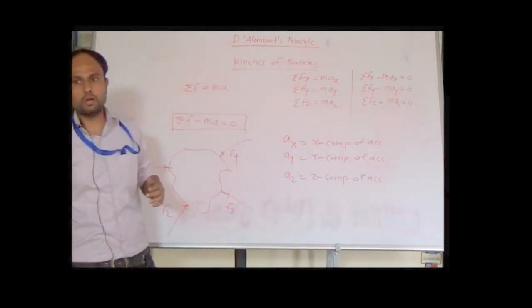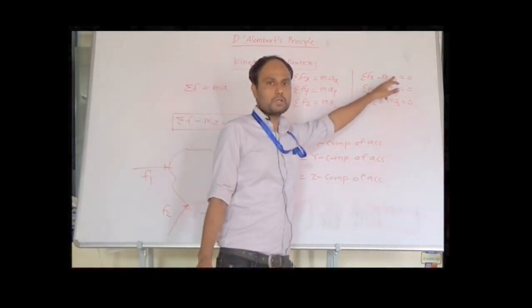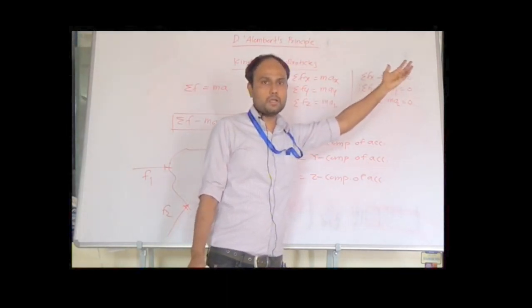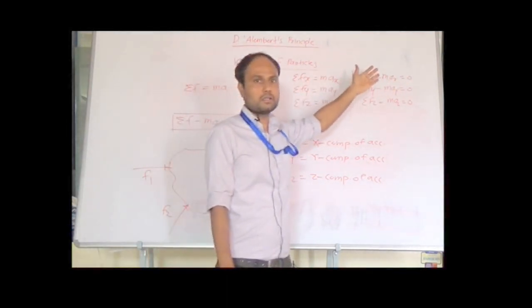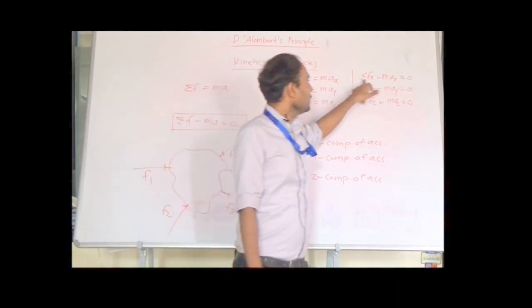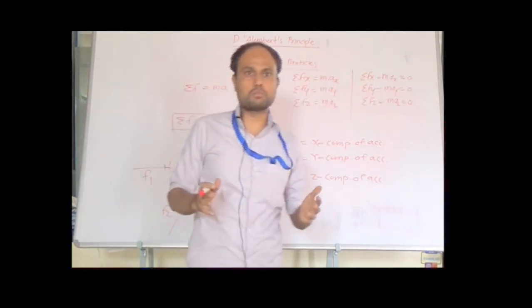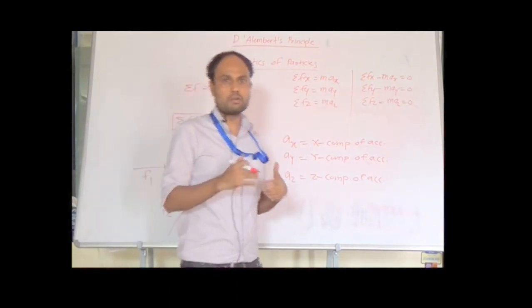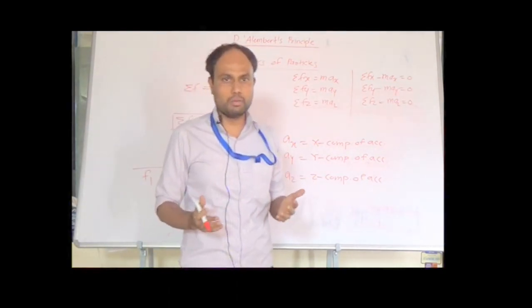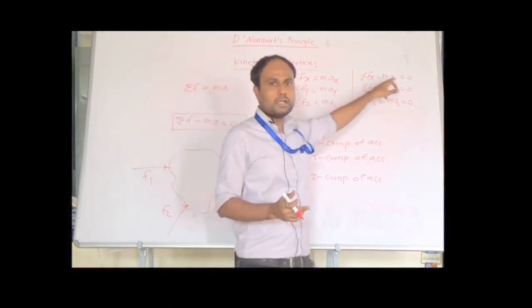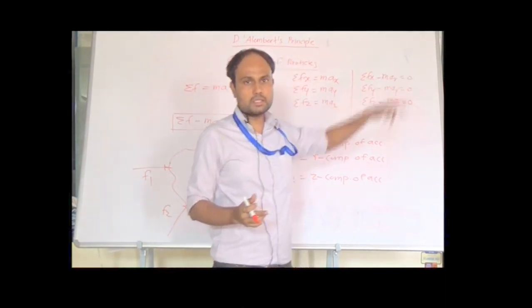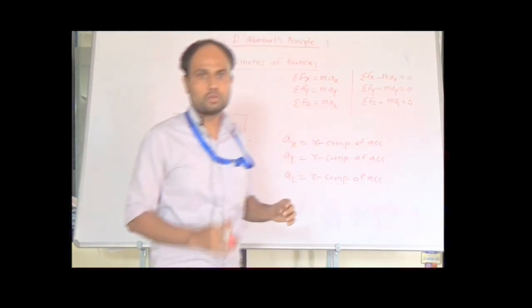That means we simply have to add this inertia vector in that direction to the summation of forces in that direction with a negative sign, then automatically the state becomes the dynamic equilibrium state. This is a purely imaginary state because the body is not in equilibrium. We assume that the body is in equilibrium, and we call it dynamic equilibrium, and we can apply the D'Alembert principle to solve problems, that is, to analyze the motion of a body, to find the acceleration,